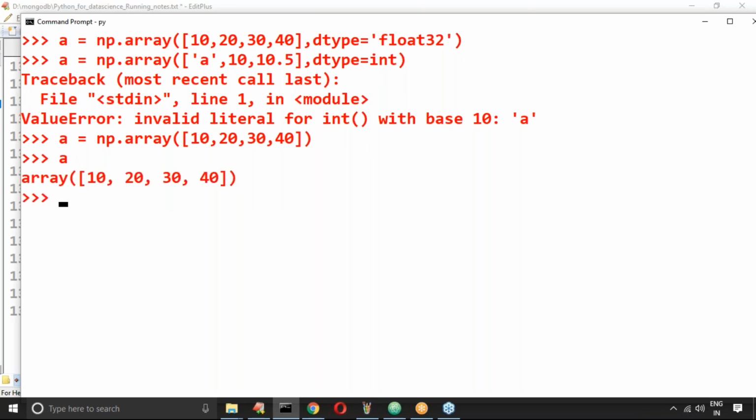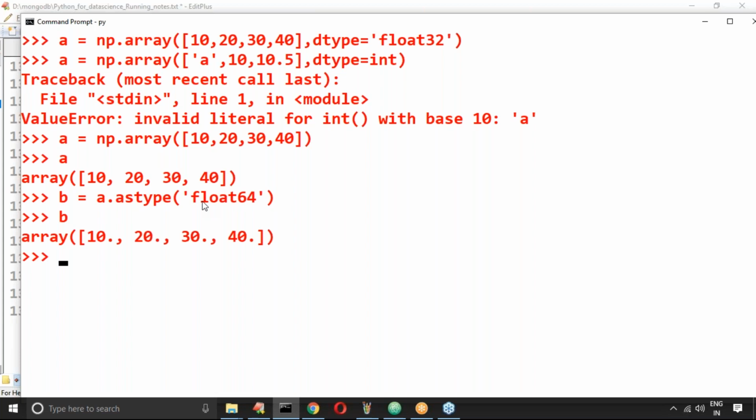Now my requirement is I want to convert this array to float type. b = a.astype(), and can you convert this array into float type? Float64, something like that you can specify. No problem, float type or float64. By default it is float64 only.